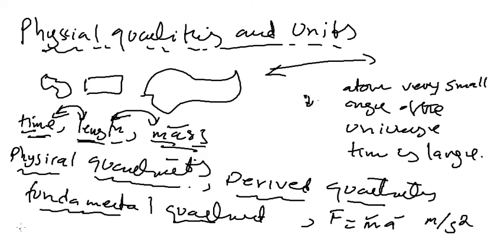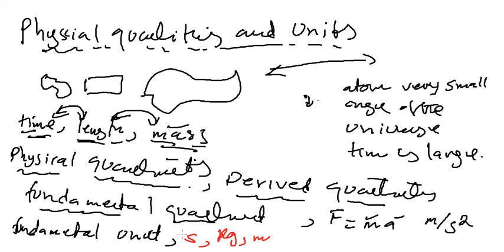The units in which we express these fundamental quantities are known as fundamental units. For example, for time we have second, S; for mass we have kg; and for length we have meter.